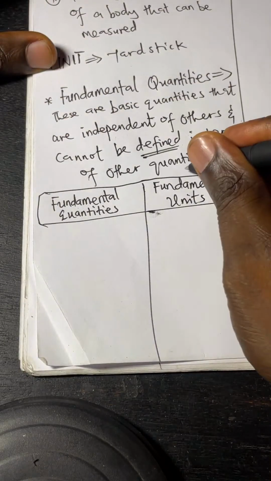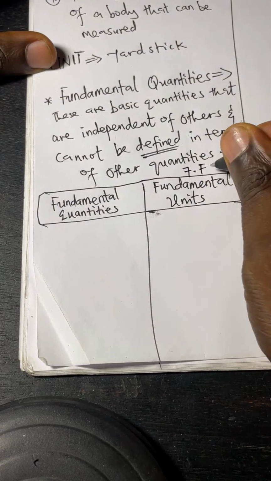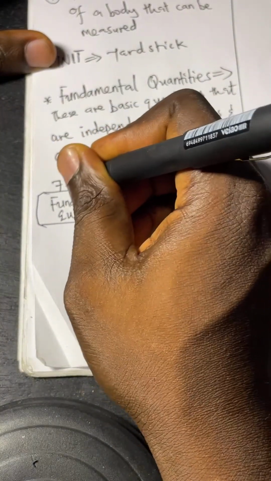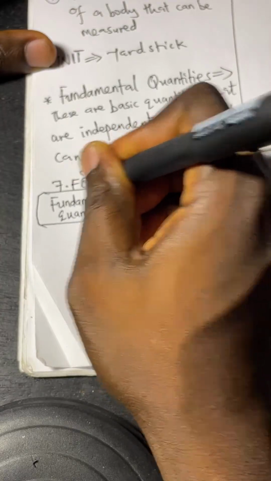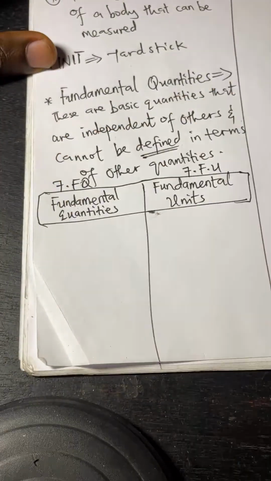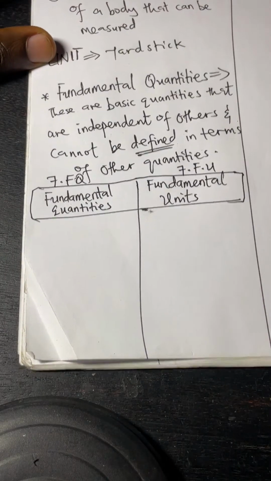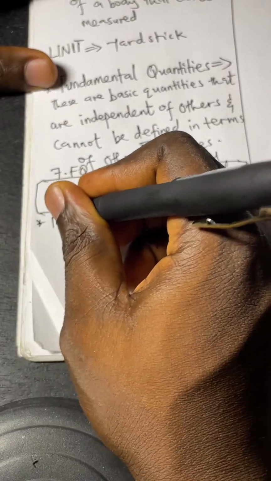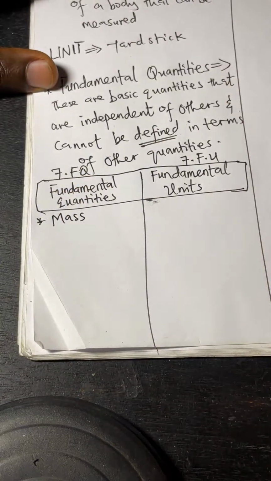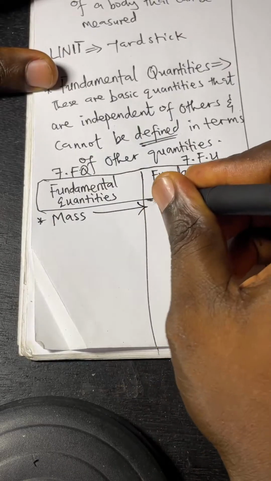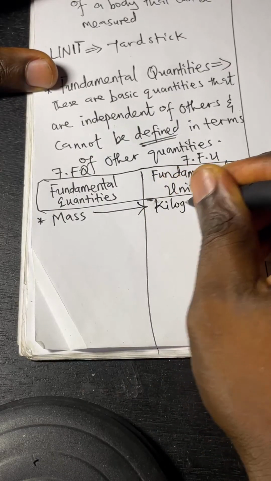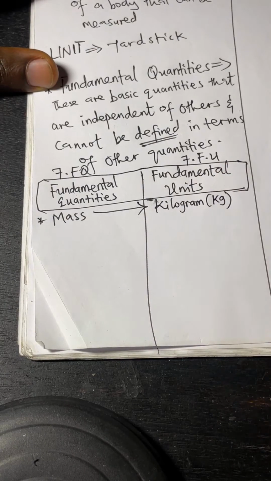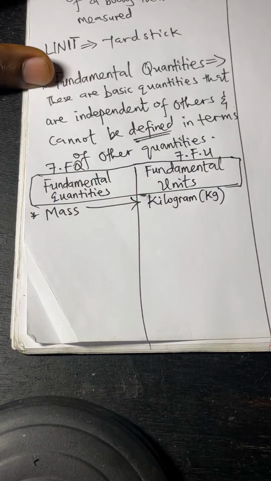Please don't forget, there are 7 fundamental quantities. Of course, that gives you also 7 fundamental units. So 7 fundamental quantities, and of course, 7 fundamental units. Now, the very first one is what we call mass. And the unit of mass is kilogram, which is kg. Don't forget, mass is measured in kilogram.